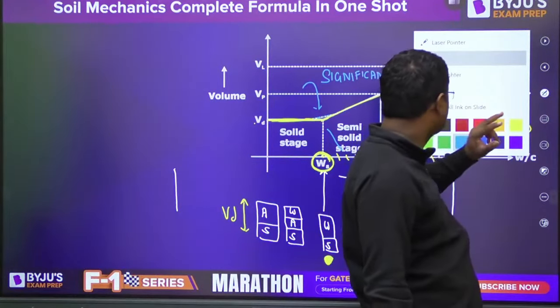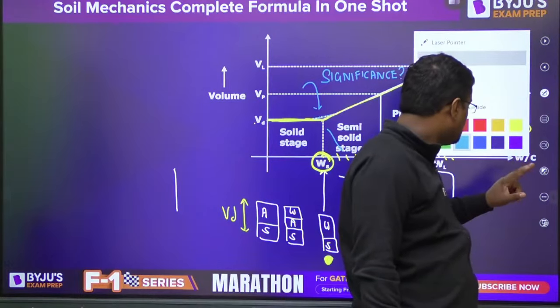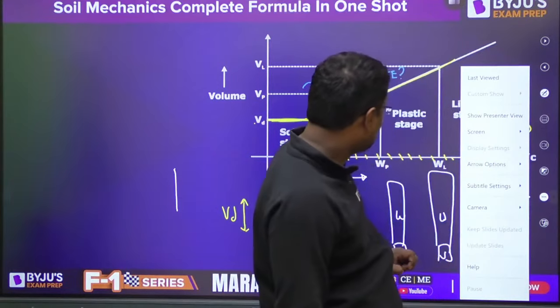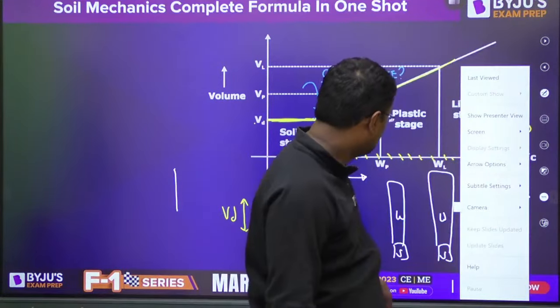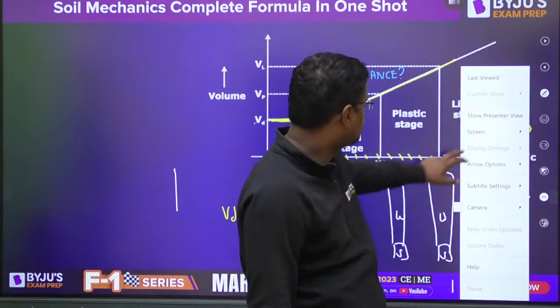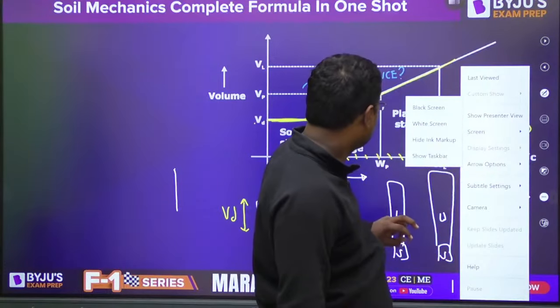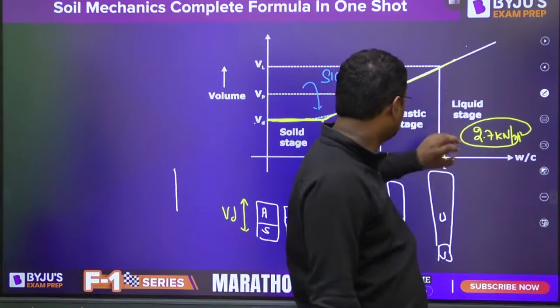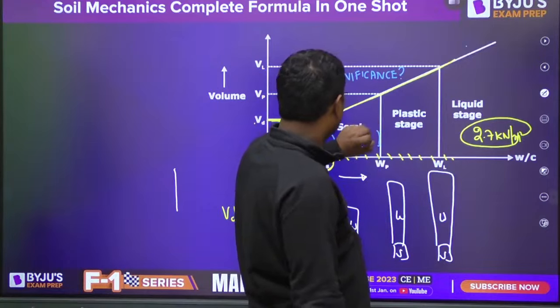How I can zoom this? Okay, camera क्या कर लेगा? Arrow option, display screen, white screen, blank screen, hide ink markup. Show taskbar. I don't know so much things. What is this